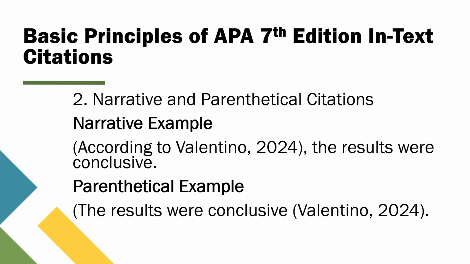Sometimes you'll want to highlight the author, and other times you'll want to keep the focus on the findings or ideas themselves. Understanding these basic principles is the foundation for mastering APA citations, and it makes your writing clearer and more professional. Up next, we'll talk about how to handle citations when you're working with multiple authors.